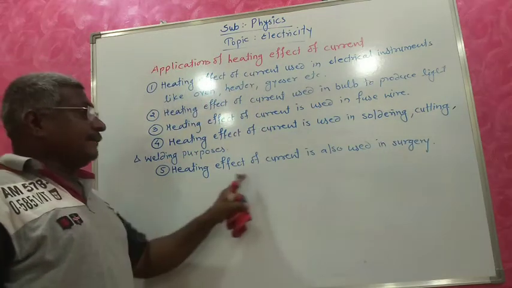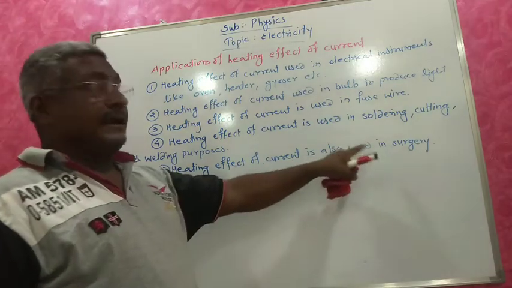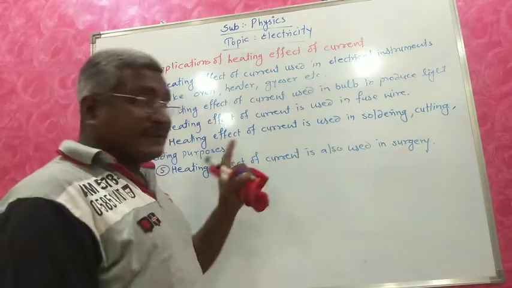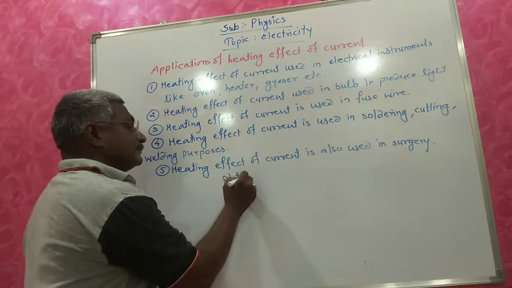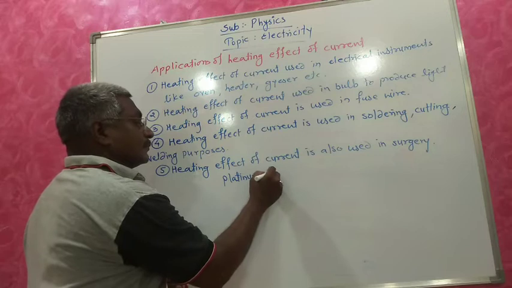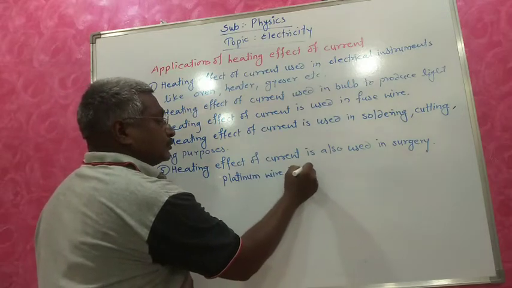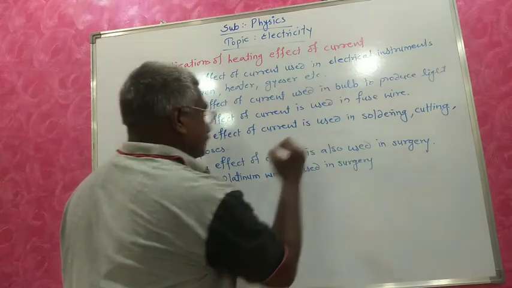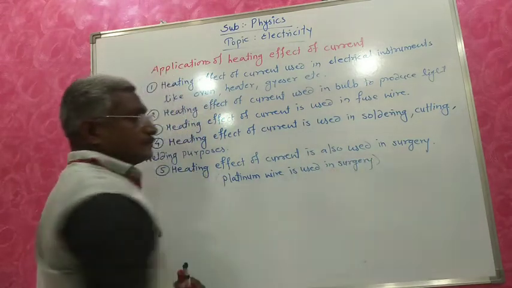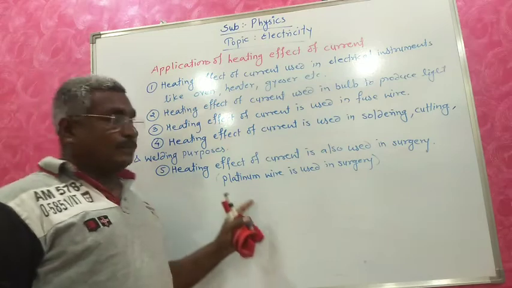Nowadays, heating effect of current is used in surgery. What is the name of that? Platinum wire. Platinum wire is used in surgery. So what is the work of this?